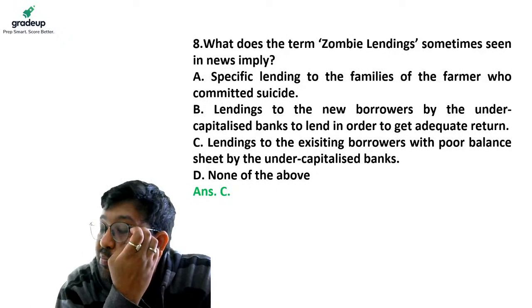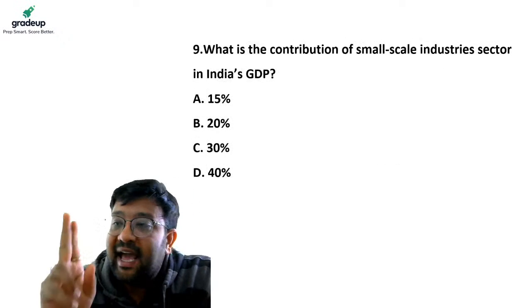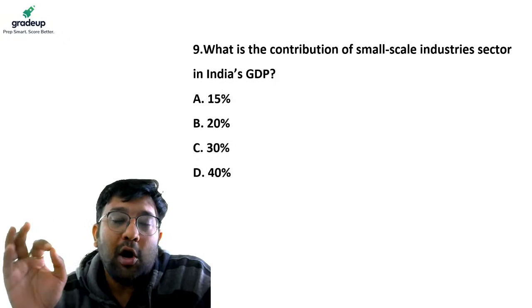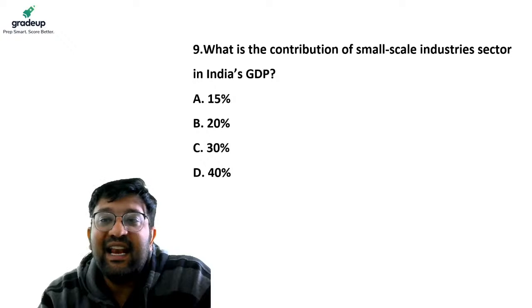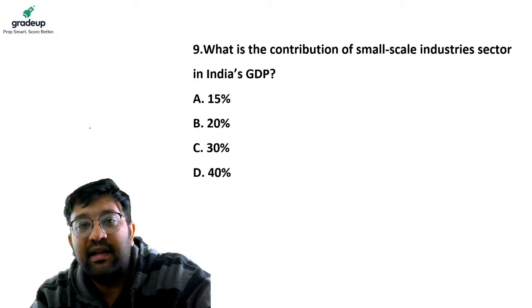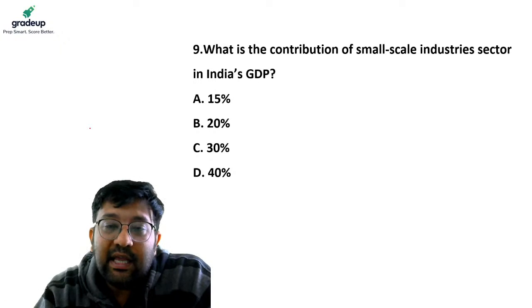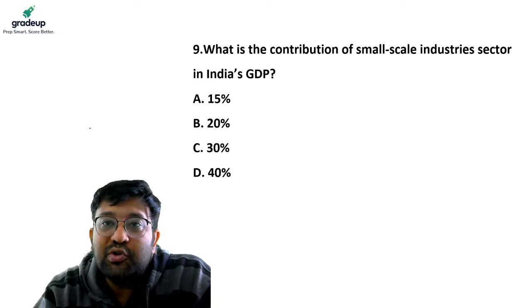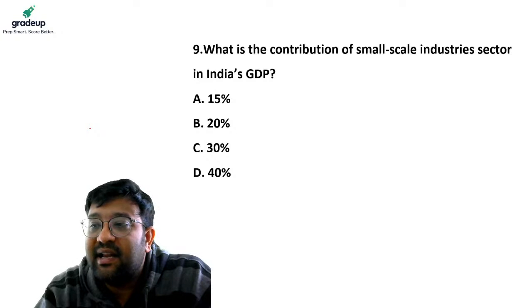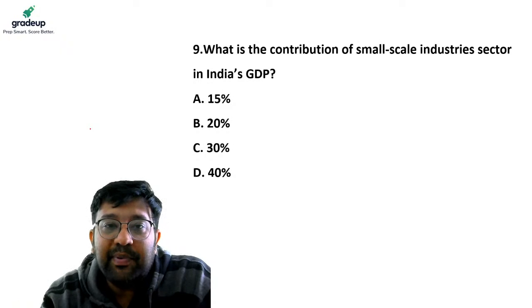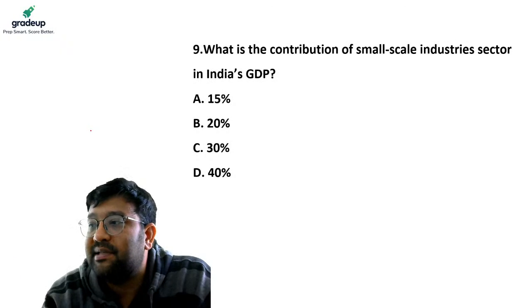Now let's move on to the 9th question for today. What is the contribution of the small scale industry sector in India's GDP? Currently, what is the contribution of the small scale industry sector in India's GDP? 15%, 20%, 30% or 40%?